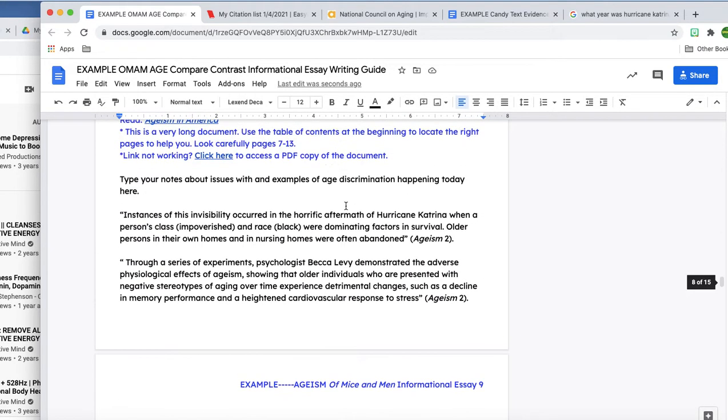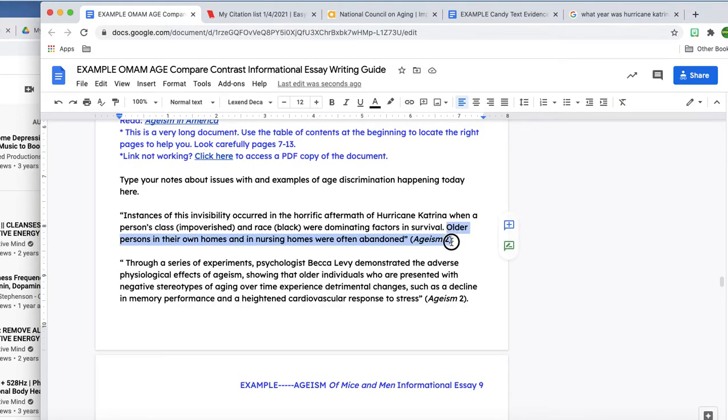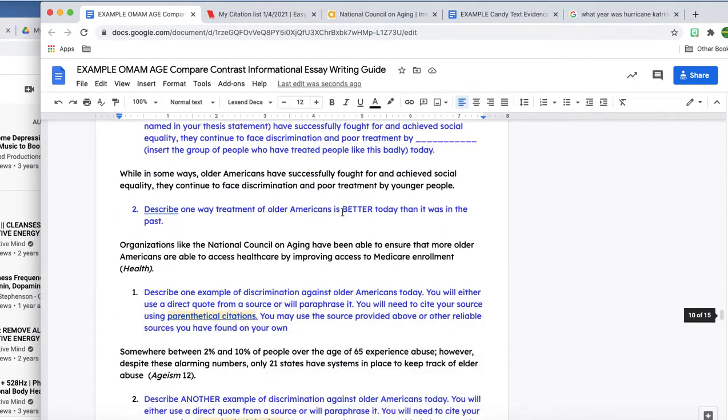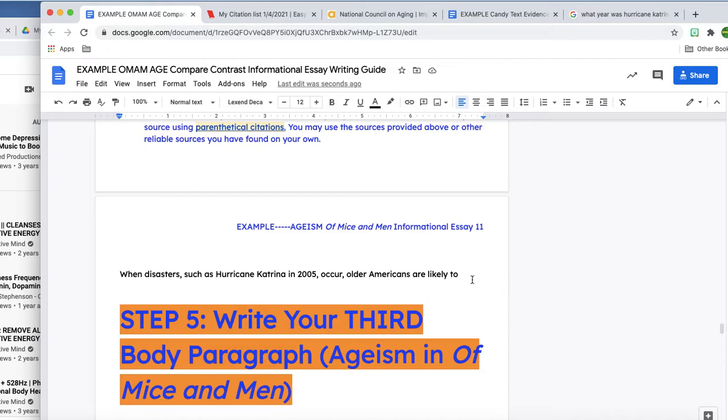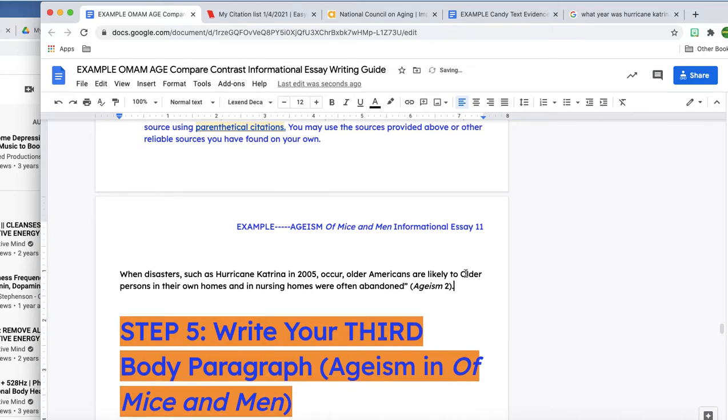Oh, where is it? Let's see. Yeah, I feel like this whole bit, I kind of want to work this in. Like, I don't want to take that whole block, but I want this piece. So I'm going to scroll down. Let me see if I can find older Americans. Oh, here we go.